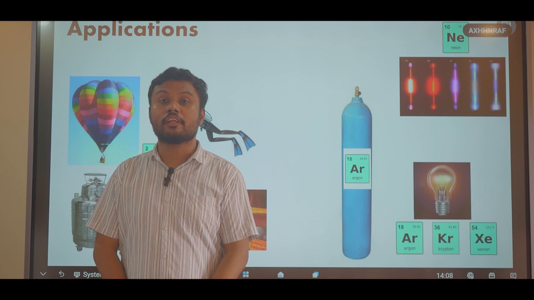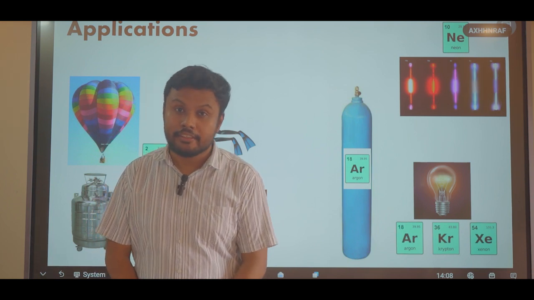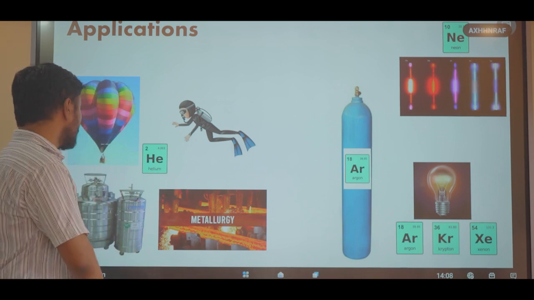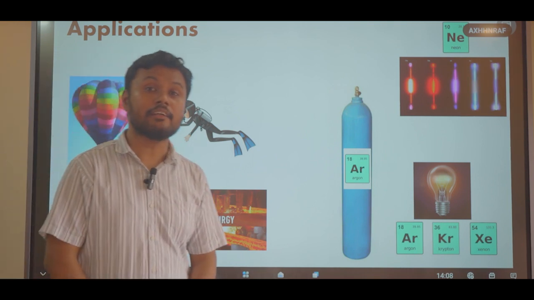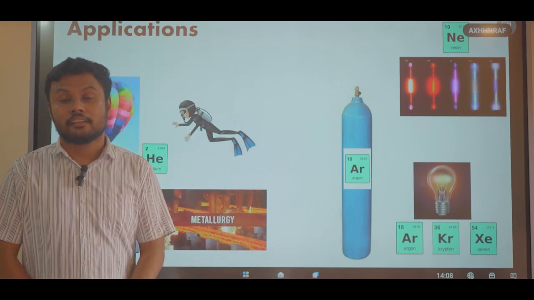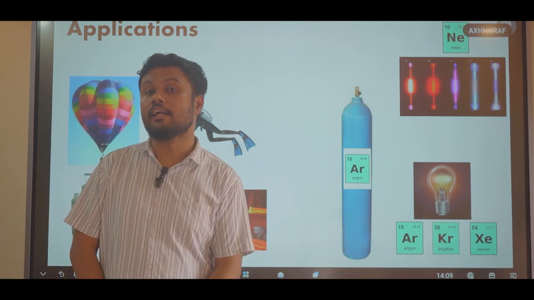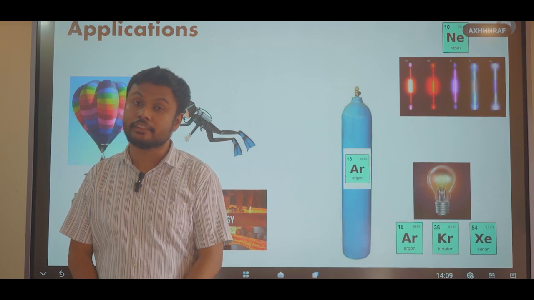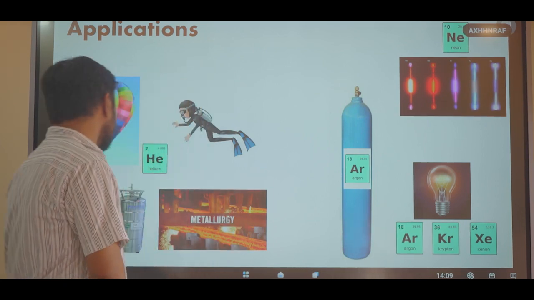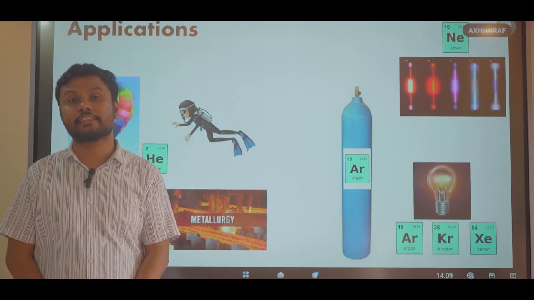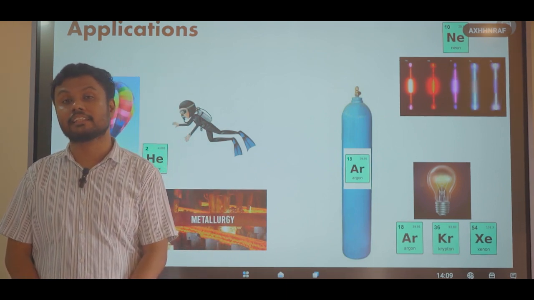The temperature of liquid helium is 4 Kelvin. This is why liquid helium is used to maintain cryogenic temperature for different chemical reactions. Liquid helium is also used to maintain the optimum temperature of the electromagnet that is used in NMR machines. Helium gas is also used to maintain the inert atmosphere that is required for various metallurgical processes.